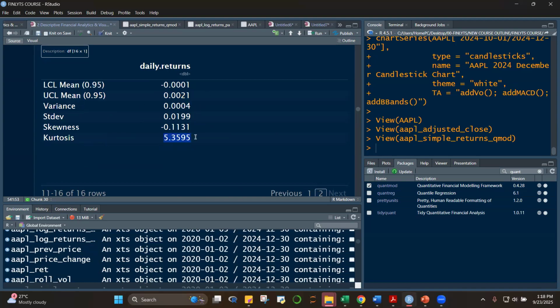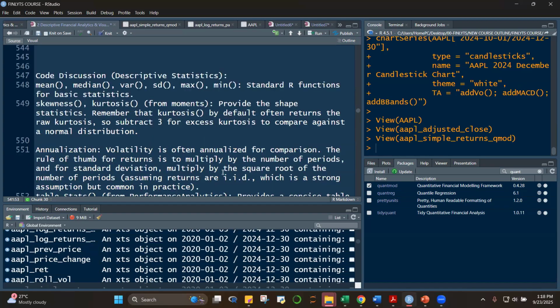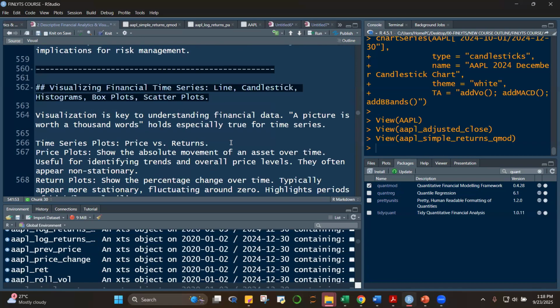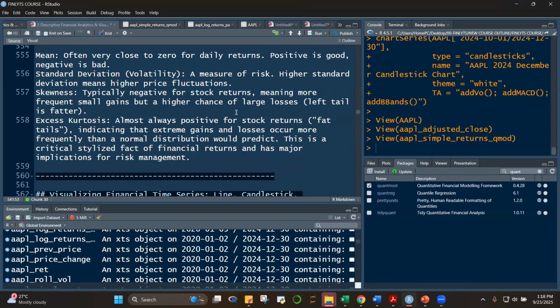For kurtosis, class, make sure that you interpret this correctly. You have to subtract it by 3, and that's described here, class.